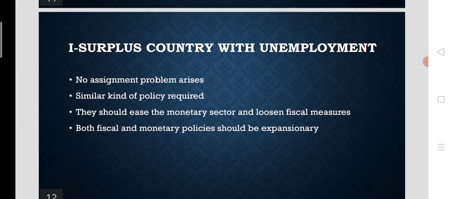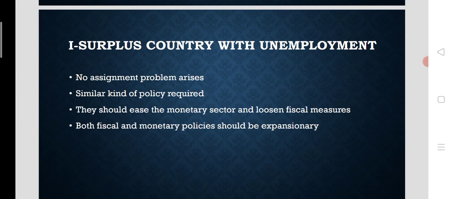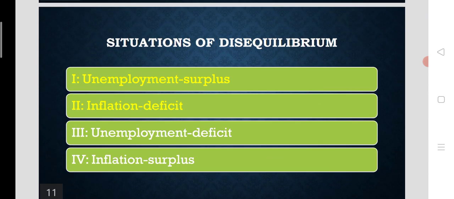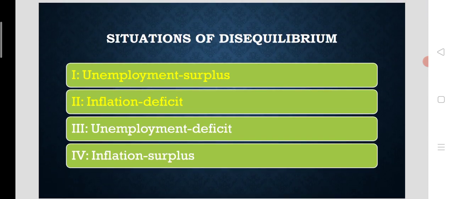So let's look at the assignment problem during these types of disequilibrium of the economy. The first one is a surplus country with unemployment: surplus in the external sector, that means BOP surplus, and unemployment in the internal economy. So both the internal economy and the external economy are in disequilibrium. That means this is the case of both internal and external imbalance. All these four cases are cases of both external and internal imbalances. So we need to have both internal and external balance in tandem. So what kind of policies could be applied in these situations?